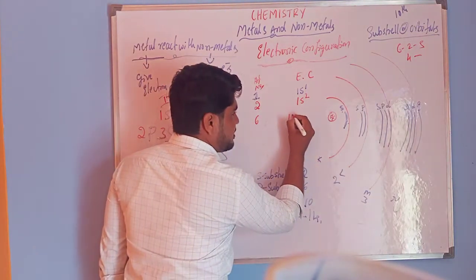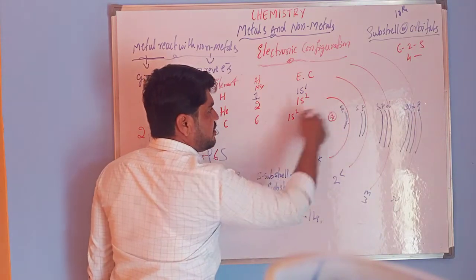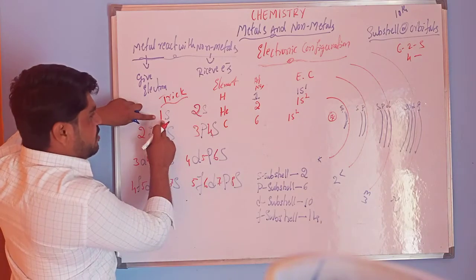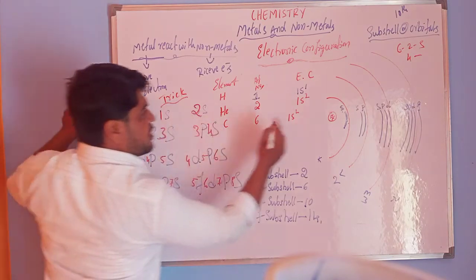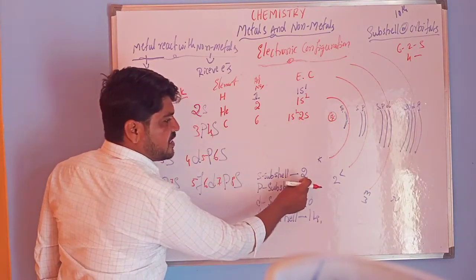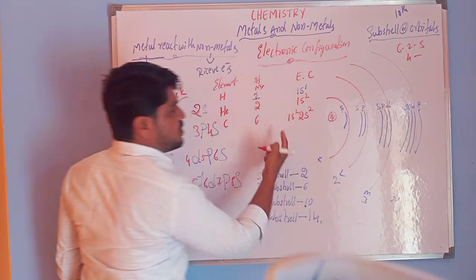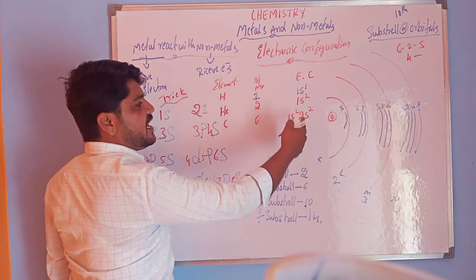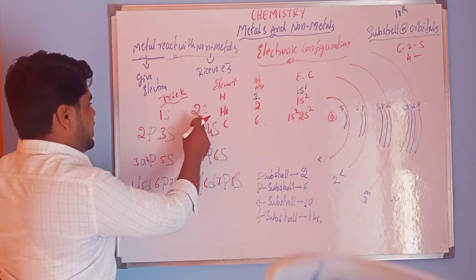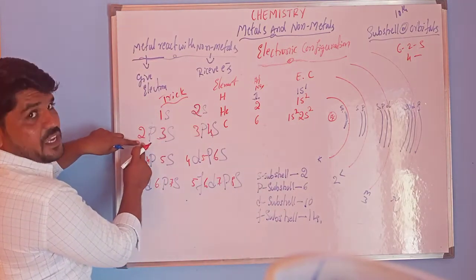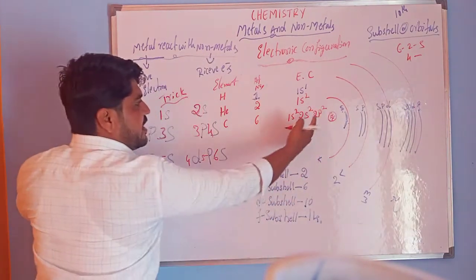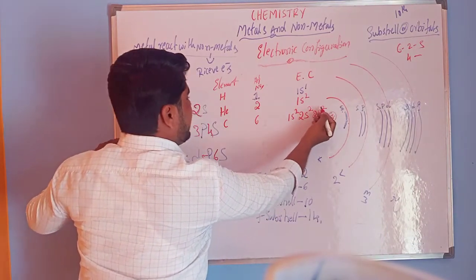So first 1s2. After 1s you have the 2s, and S capacity is only 2, so 1s2, 2s2. How many electrons remain? 4 minus 2, so 2 electrons remain. After 2s, the next subshell is 2p. So 2p2, totally 2 plus 2 plus 2, 6 electrons.